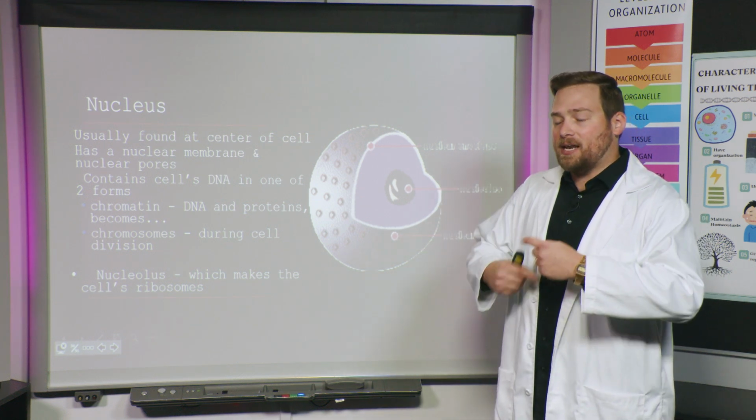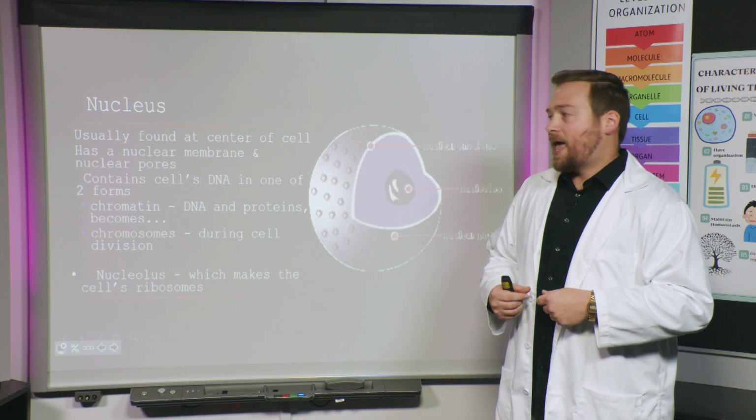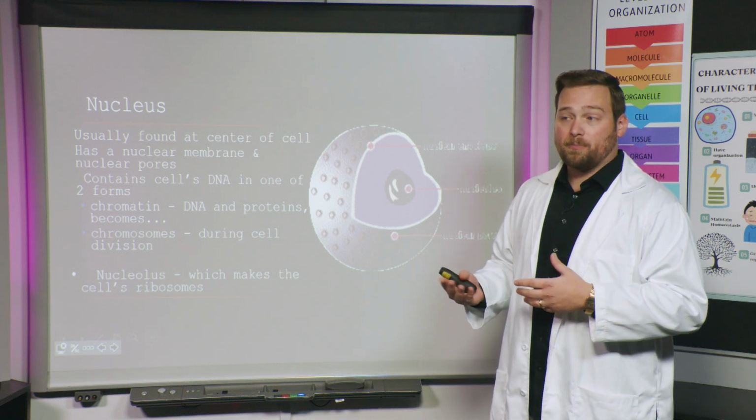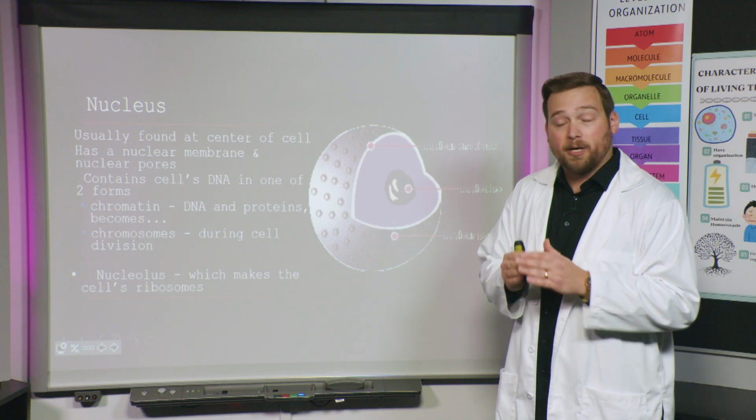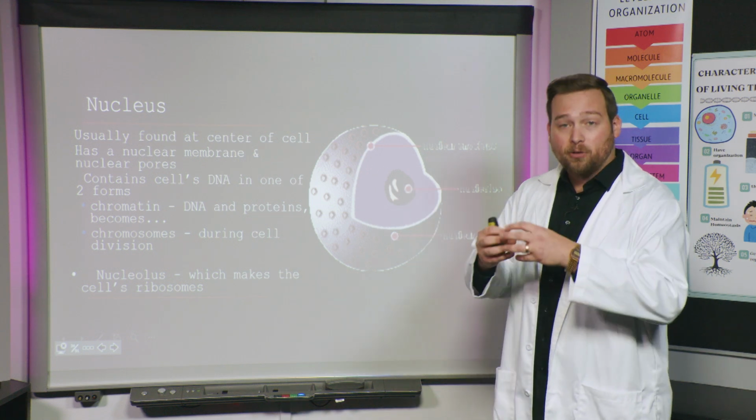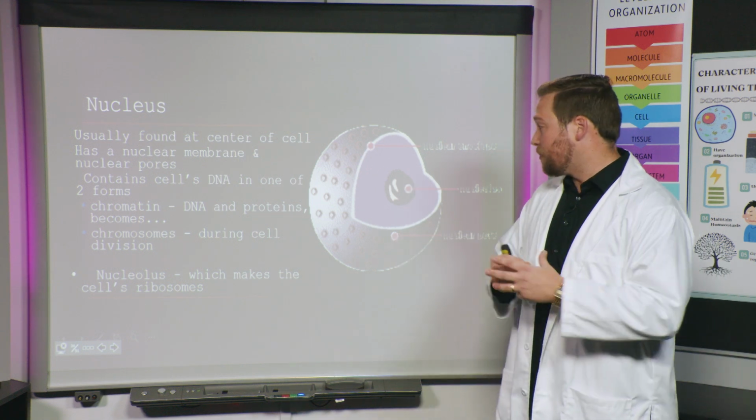So we take that DNA, we wind it up really tight, and we make something called a chromosome. That's what most people kind of think of DNA as, but it's only like that a little bit. The majority of the time, it's in that long stretched out form called chromatin, okay?